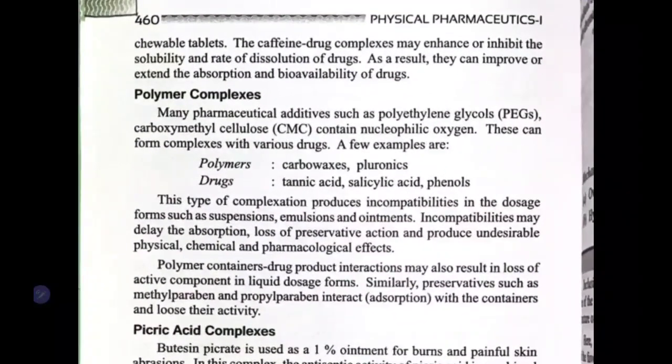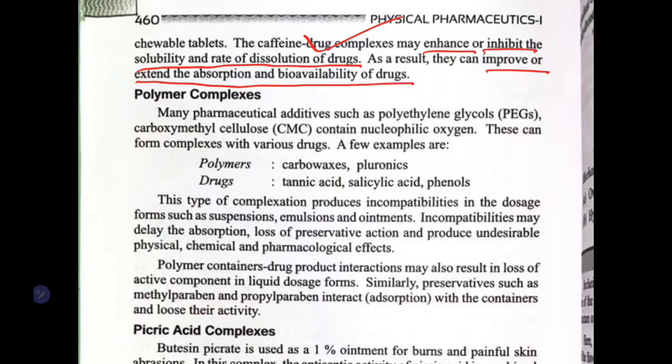Next, these drug caffeine complexes may enhance or inhibit the solubility and dissolution rate of drugs. Sometimes it will enhance the dissolution rate, sometimes it will inhibit the dissolution rate. As a result, they can improve or extend the absorption or bioavailability of the drug. If you decrease the solubility, bioavailability is extended. If you increase the solubility, absorption improves. That's what happens.